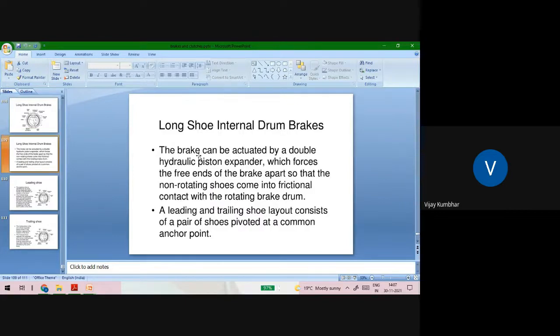In the case of this long shoe internal drum brake, the brake can be actuated by a double hydraulic piston expander, which forces the pre-ends of the brakes apart so that the non-rotating shoe comes into frictional contact with the rotating brake drum. The leading and trailing shoes layout consists of a pair of shoes pivoted at a common anchor point.